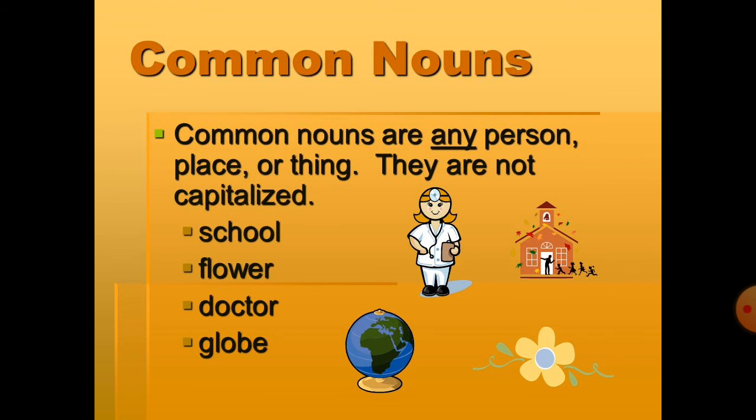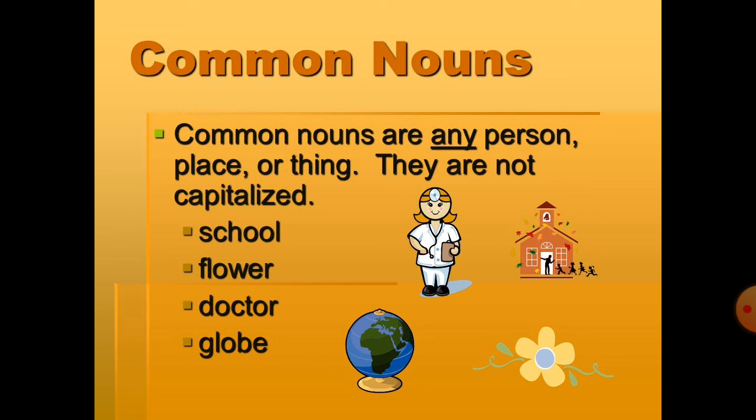Now let us see the second type of nouns. Those are the common nouns. Common nouns are any person, place, or thing. They are not capitalized. School, flower, doctor, globe. Now when I say school, it can be any school. It is not the name of a particular school. Flower can be any flower.